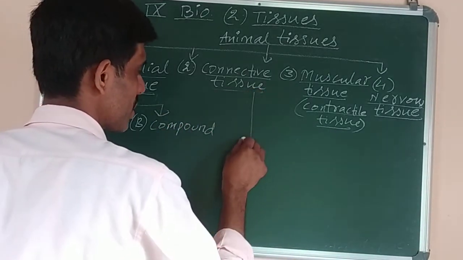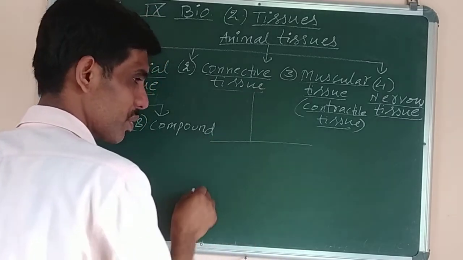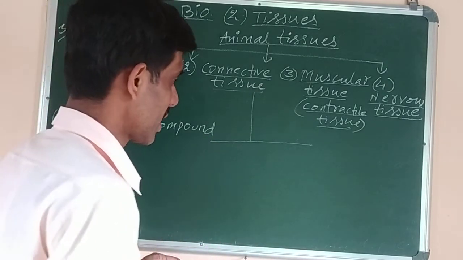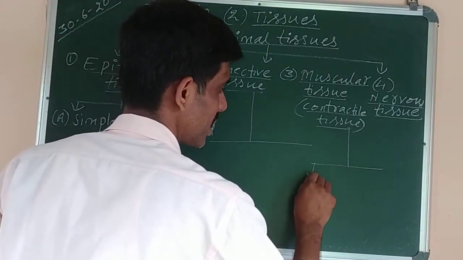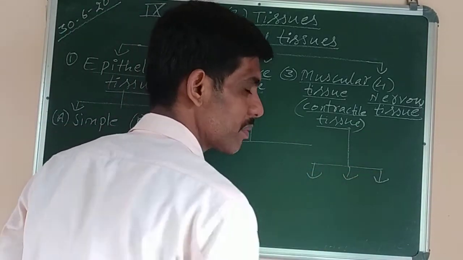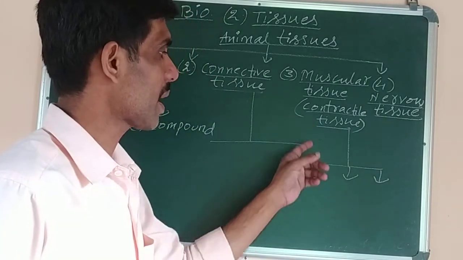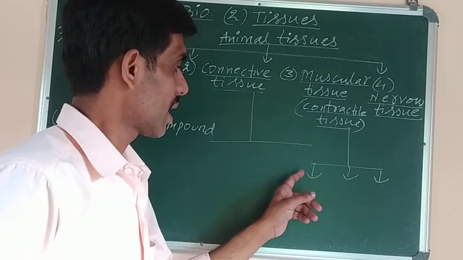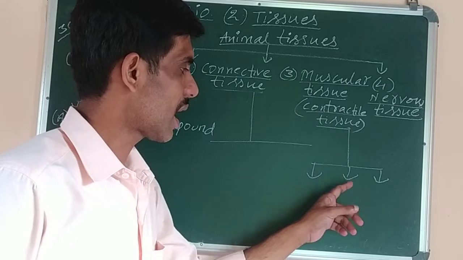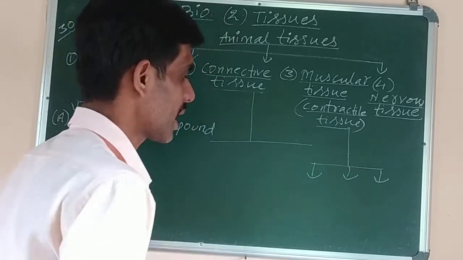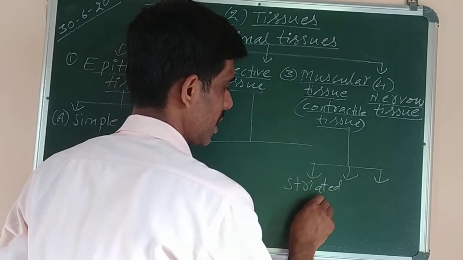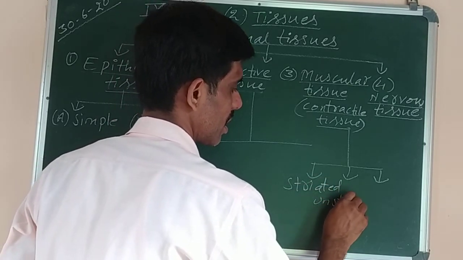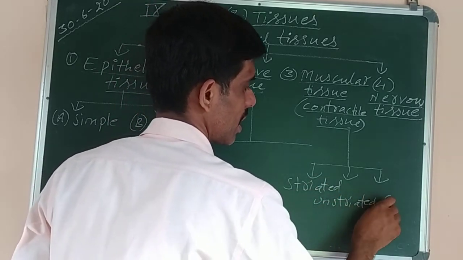Then connective tissue is further classified into connective tissue proper. Then areolar connective tissue. Then muscular tissue is further classified into three types. What are they? You know the names? The names of three different types of muscular tissue. They are striated muscles, unstriated muscles, and cardiac muscles. Striated, unstriated, and cardiac.